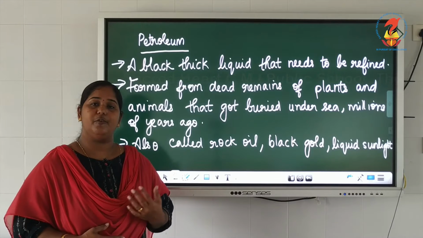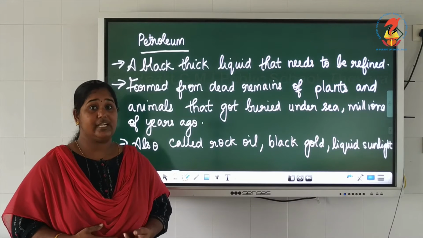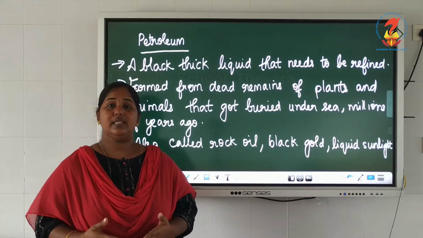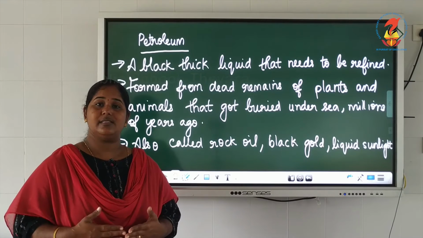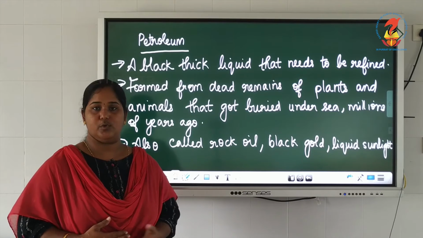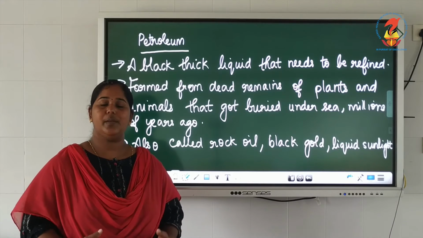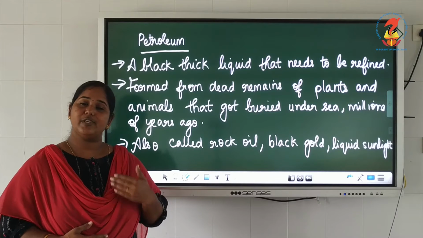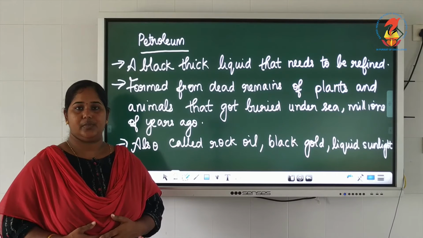Petroleum is also a fossil fuel. We have already studied what a fossil fuel is. Fuels are the things that are used as fuels which are formed from fossils. So petroleum is also used mainly as a fuel, and it was formed from fossils.